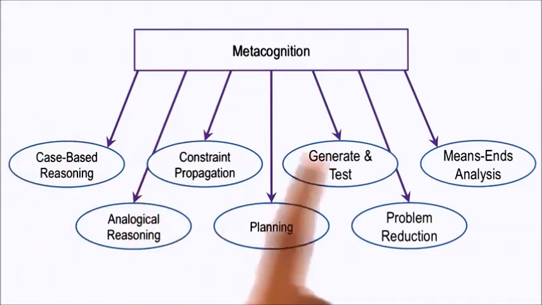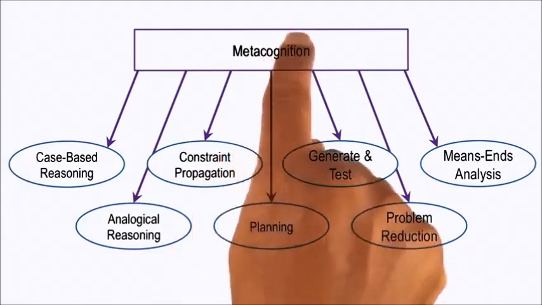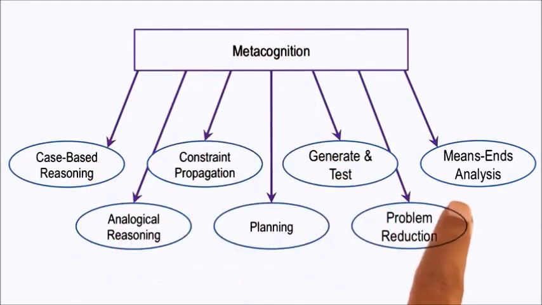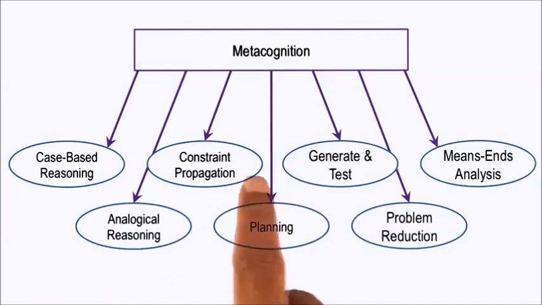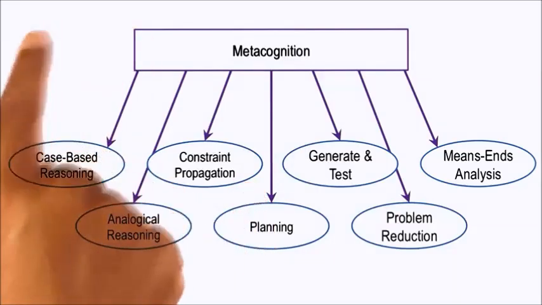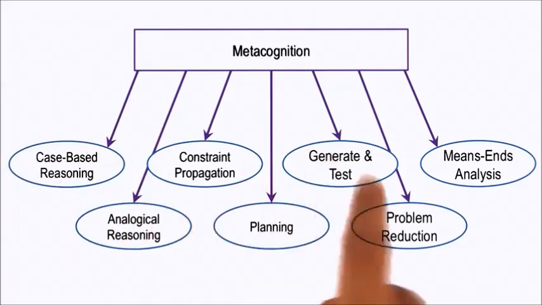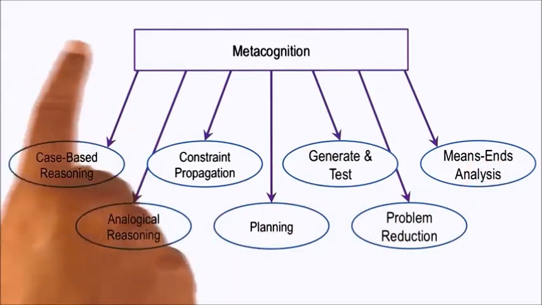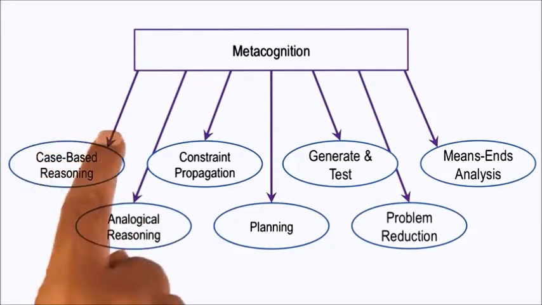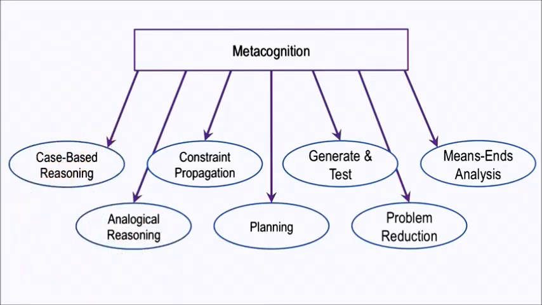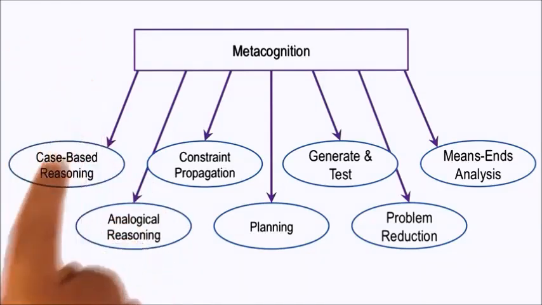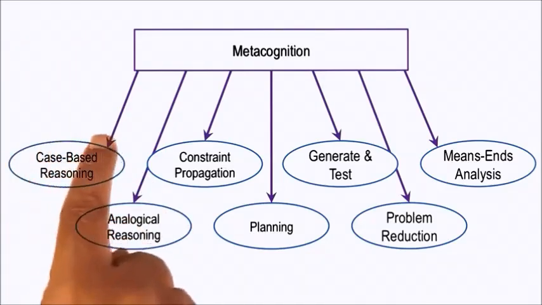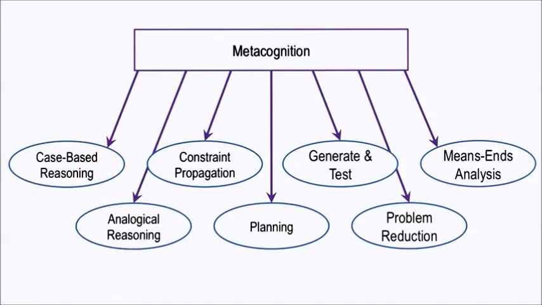Second, if the knowledge required by multiple methods is available, then metacognition must select between the competing methods. Another criterion for selecting between these methods might be computational efficiency. For a given class of problems, some of these methods might be computationally more efficient than other methods. As an example, if the problem is very close to a previously encountered case, then case-based reasoning might be computationally a very good method to use. On the other hand, if the new problem is very different from a previously encountered case, then case-based reasoning may not be a computationally efficient method.